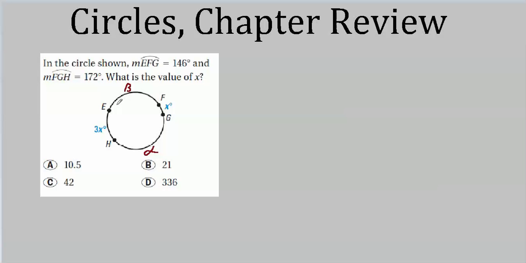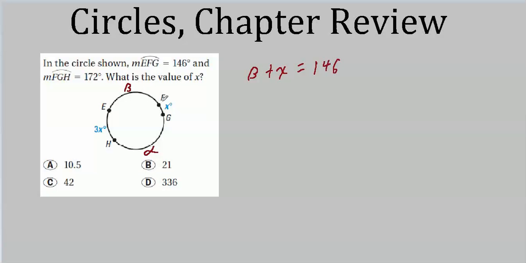Now what we should probably do is just start writing down what we know and see if that leads to anything useful. EFG, that's this one from E here to G. So that's beta plus X, and they tell us that that's 146. Okay, so we got that. What about FGH?